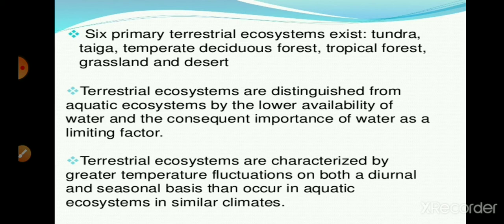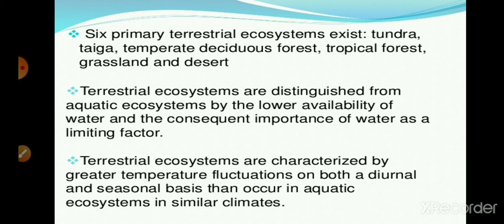These are all based on water availability, temperature, sunlight and air availability. So all these abiotic factors are important for living things for their survival, and the extreme conditions of these abiotic factors make organisms adapt to their environment.